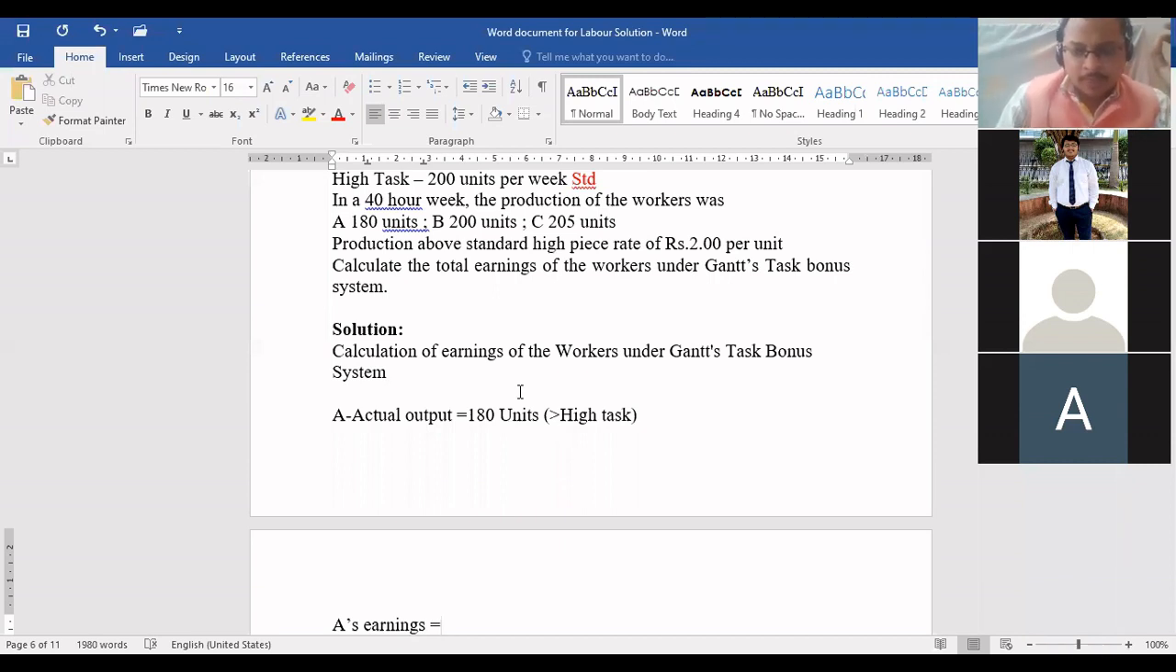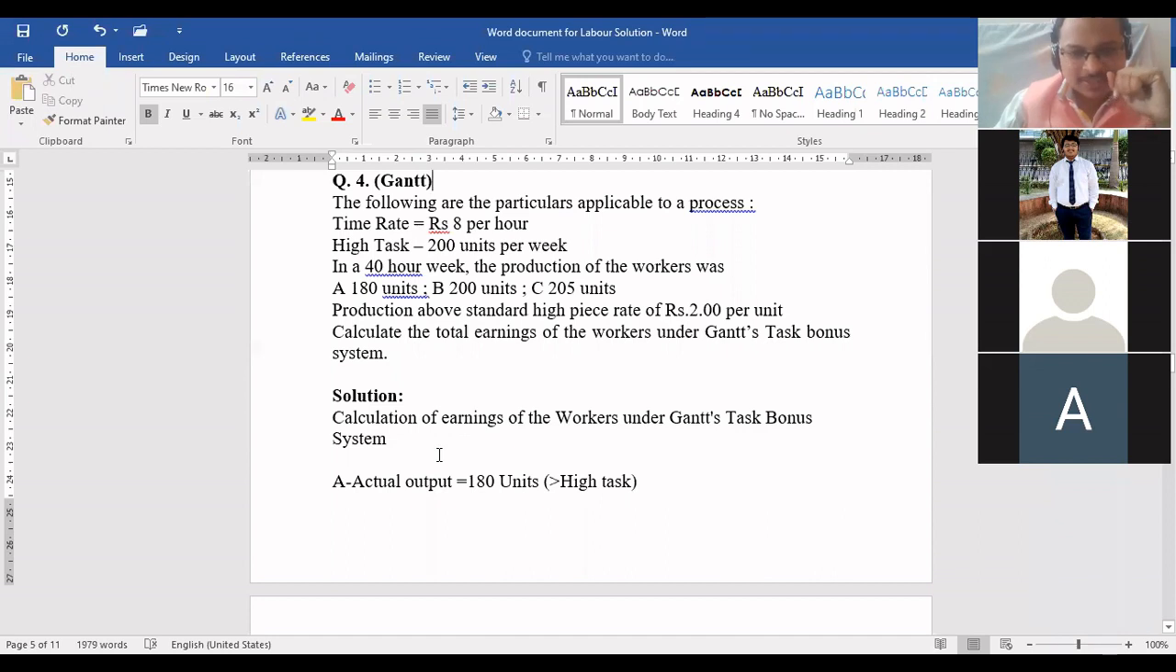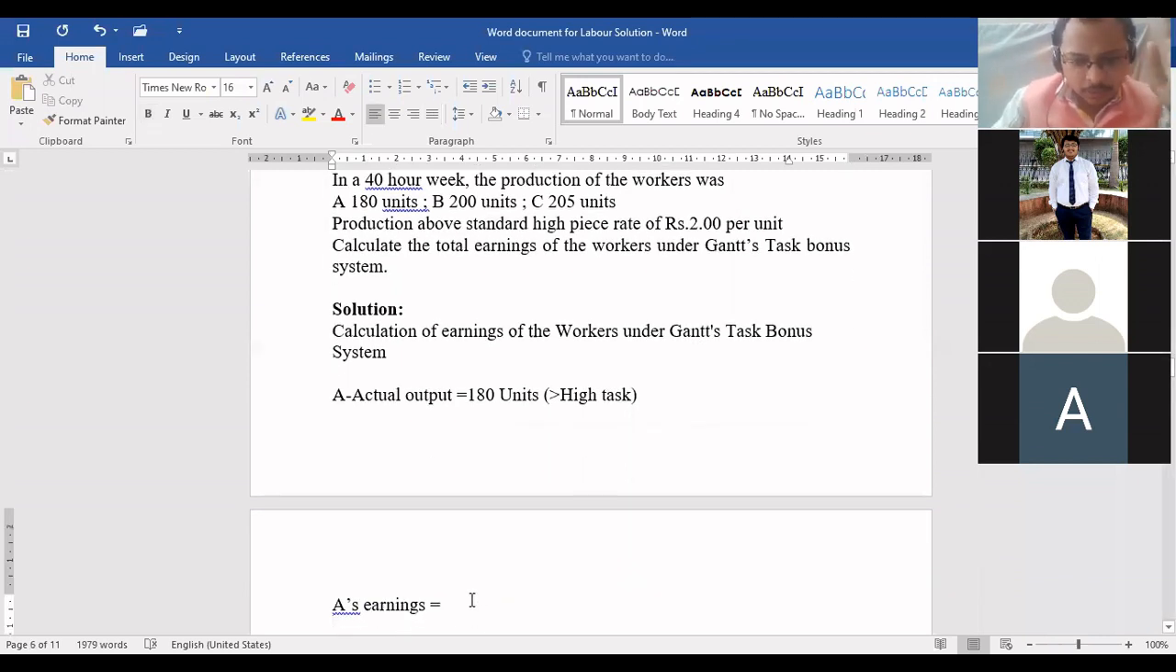So for him, how will you calculate the wages? 180 into 8 per hour? No, 180 is units and 8 is the hourly rate. Remember, you are mixing two things. As we know, this person is producing below the high task. So for him, there will be no bonus.